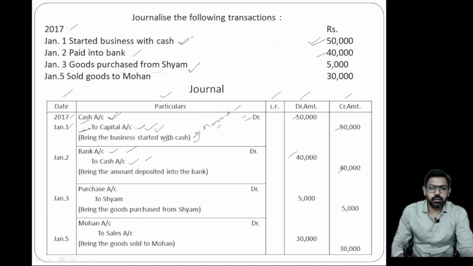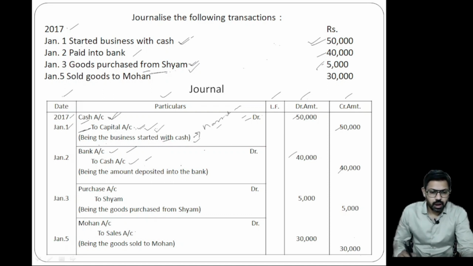Now talk about January 3rd. January 3rd says goods purchased from Shyam rupees 5,000. That means you are purchasing goods from Shyam, but not on a cash basis. How do we know? Because the word cash is not here. That's why we know that it is on credit basis. We are purchasing goods from Shyam, but we will not pay cash.